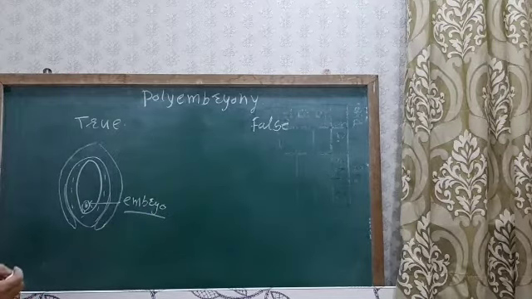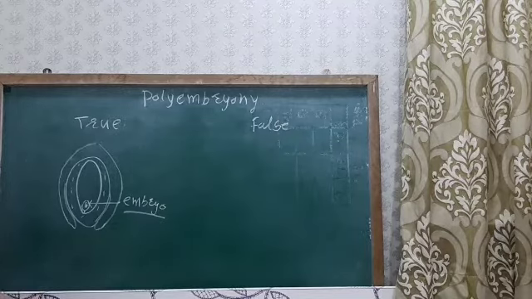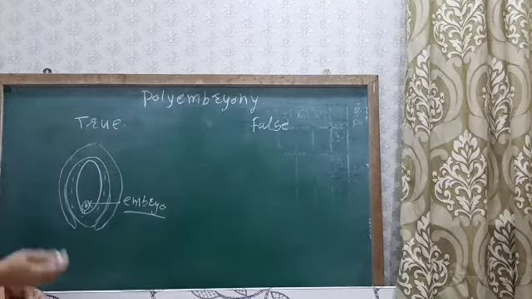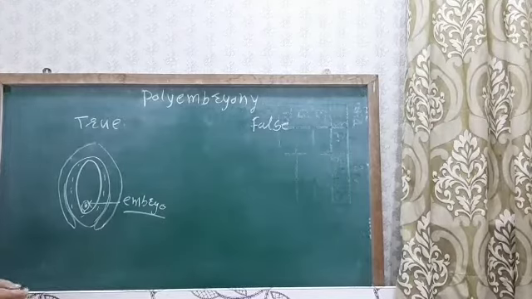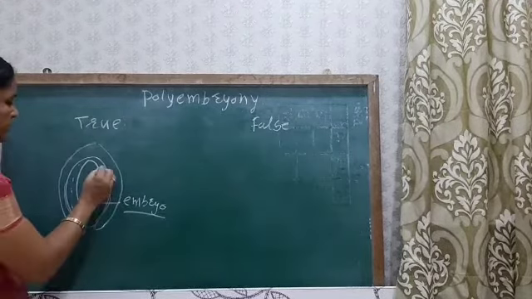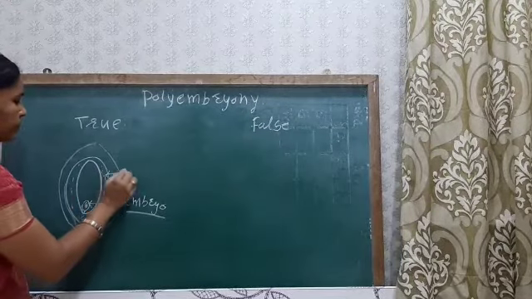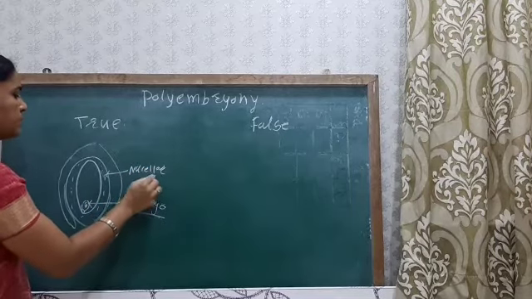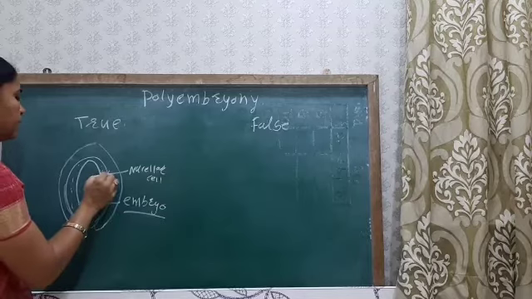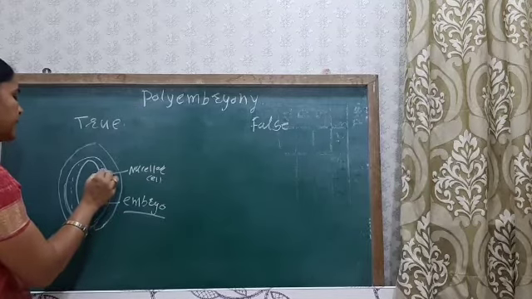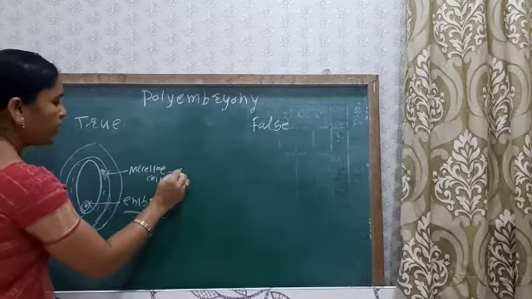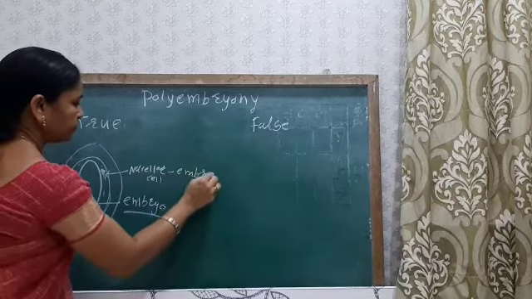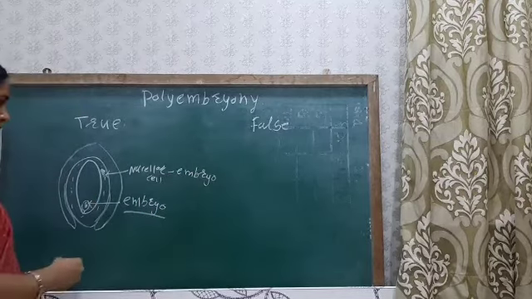Next, embryos also form from the nucellus and from the integument. The nucellar cells divide and redivide and form an embryo; this is the adventive embryo.